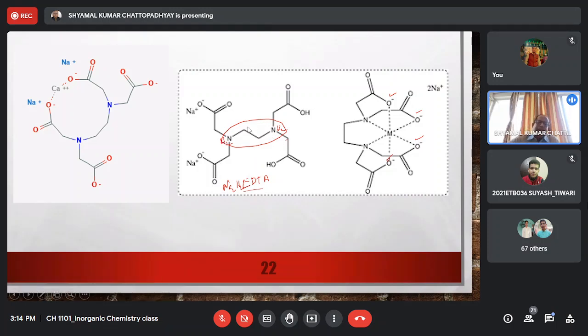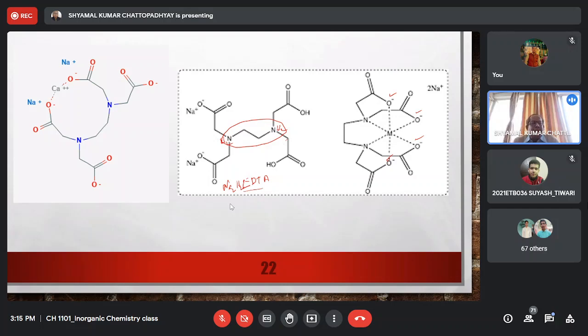Now the problem is that if you treat your patient with only Na2H2 EDTA, then EDTA, as I am telling you, reacts also with magnesium and calcium. It can form a complex with magnesium and calcium also at biological pH. So there is a chance that along with lead, it will pick up the beneficial calcium and magnesium ions from your body.